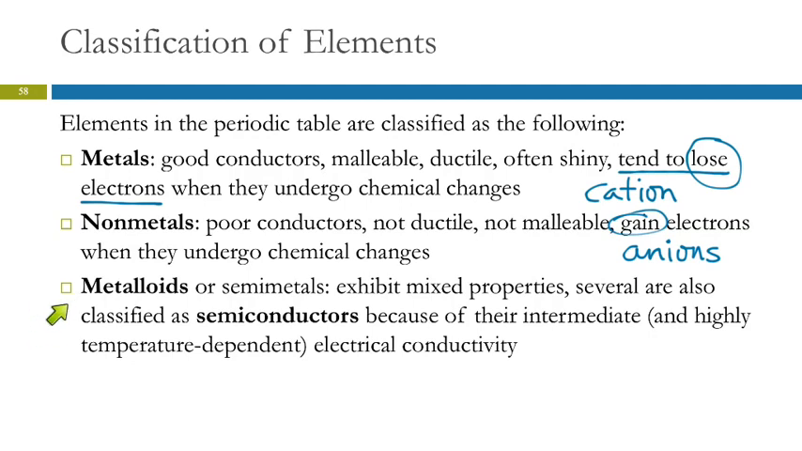The metalloids or the semi-metals have mixed properties. They're kind of both and neither at the same time. Some of them are semiconductors, and those are really important for computers and other sorts of technology like that. They have an intermediate electrical conductivity that can be changed. And so that's how we can make computer chips. And, if it weren't for semiconductors, you would not have a cell phone that could do all these amazing things.